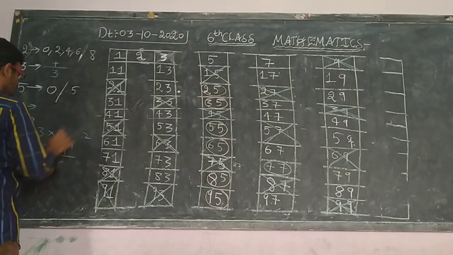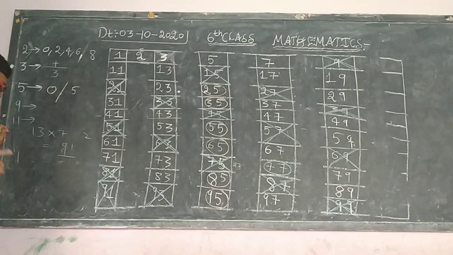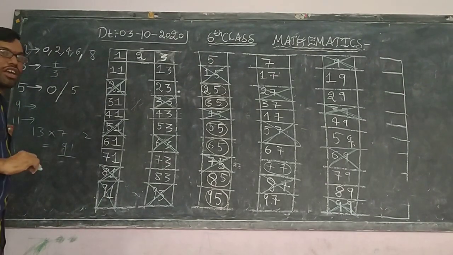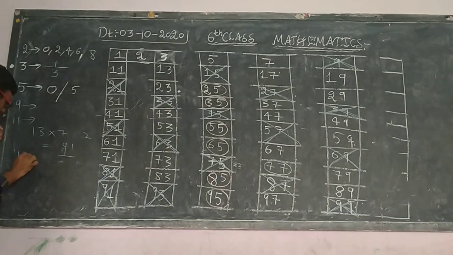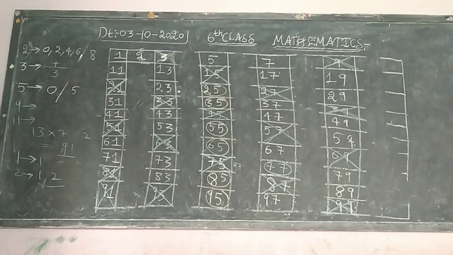Here see children. First, 1 is there. How many factors does 1 have? You have to check in which tables 1 will be going. Only in one table. Is it right children? Next, 2. In which tables will 2 go? 2 will go in the 1 table and 2 table, that means only 2 factors.